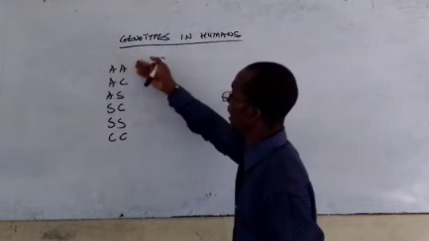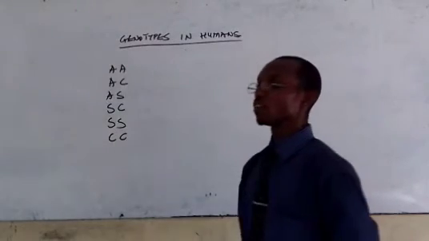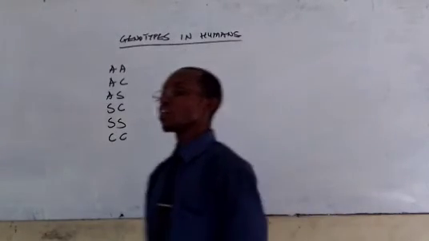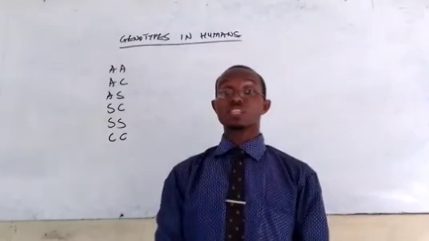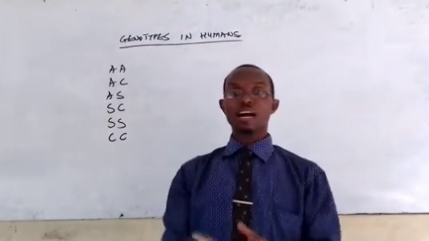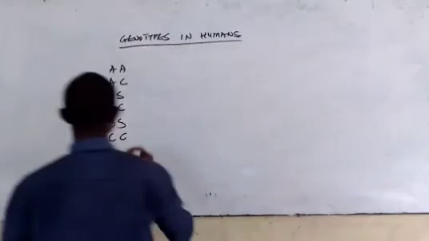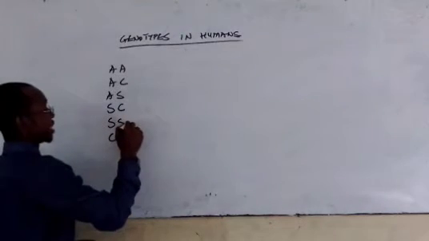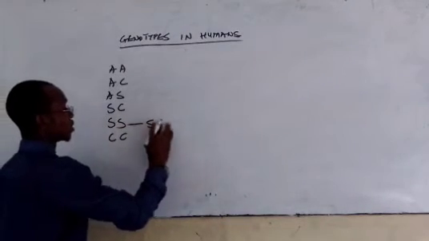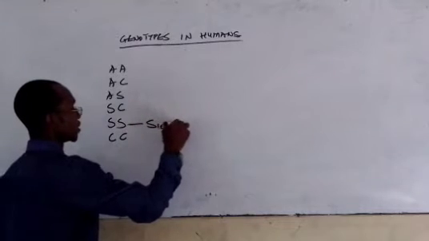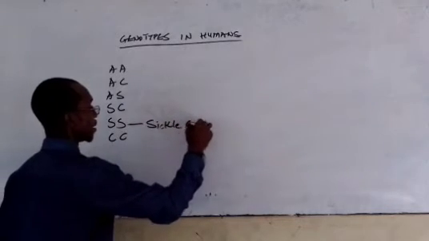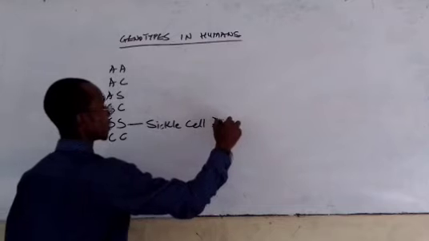This one here, the AA, happens to be the commonest. Let me not say the commonest, but the very normal genotype. Because this one here is seen as the sickle cell. This is the sickle cell anemia.